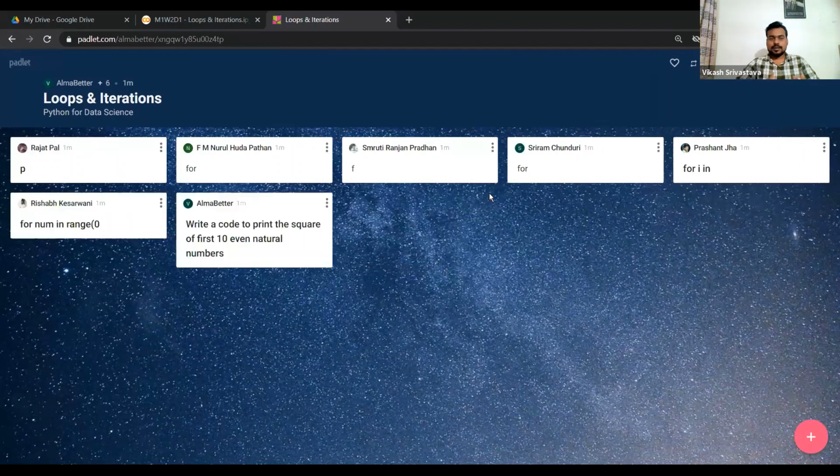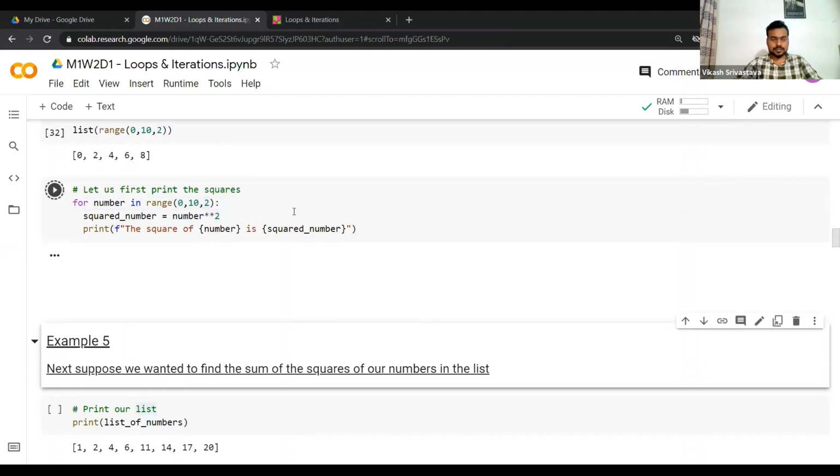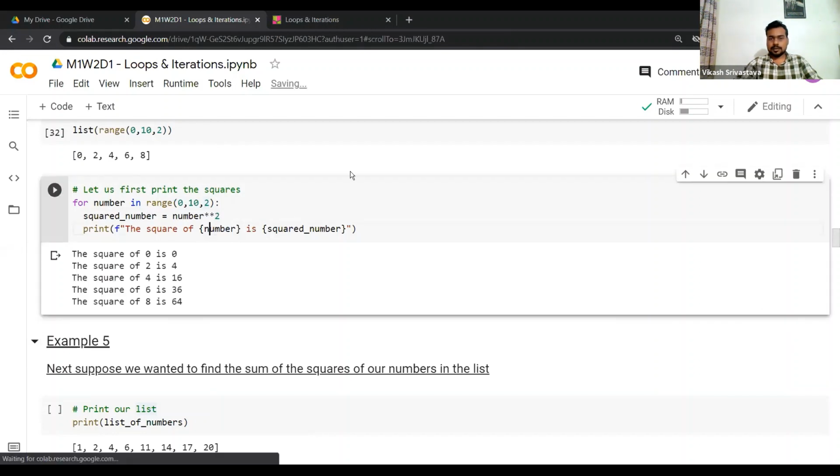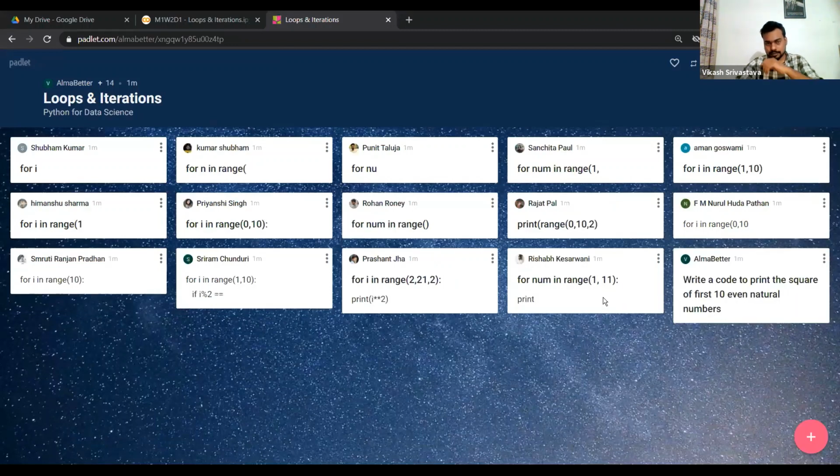So you need to use range. And one important thing, here we in fact don't even need to use the list thing. Let's see if this works. So you need to tell me, what is it you are doing?